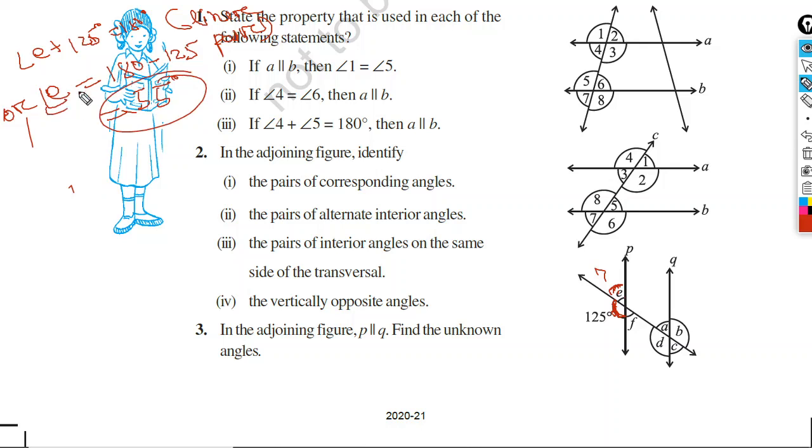So we got E equal to 55. Now you see this angle 125 and angle D are corresponding angles. You can write angle D equal to 125. Why? Corresponding angles.